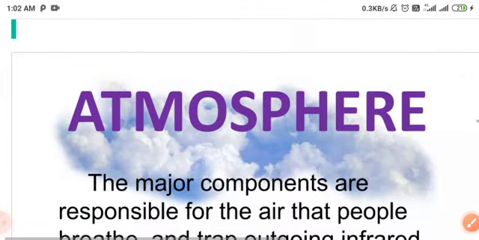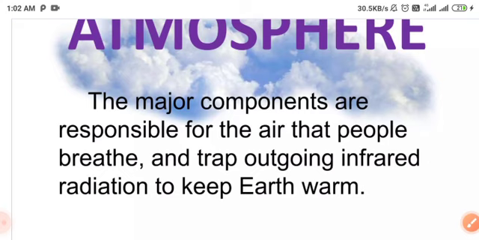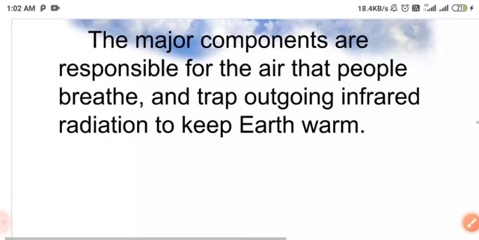Now, discussing the atmosphere. The major components are responsible for the air that people breathe and for trapping outgoing infrared radiation to keep the Earth warm. It is very important because without the atmosphere, humans cannot consume oxygen for breathing, and breathing sustains existing life.